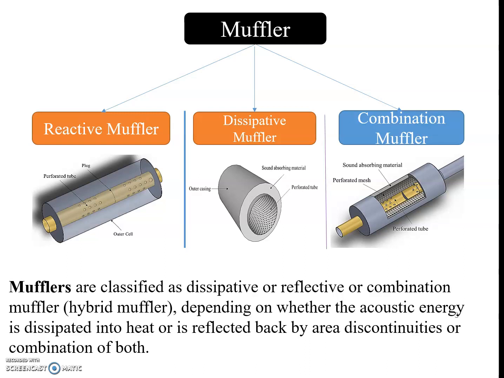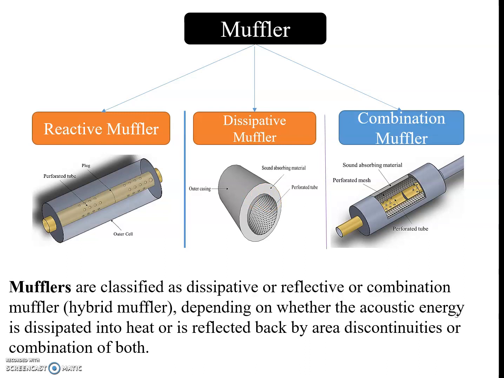So what creates the need for a combination muffler? Researchers and designers said that dissipative mufflers lose their performance with time because the acoustic lining gets clogged with unburned particles.